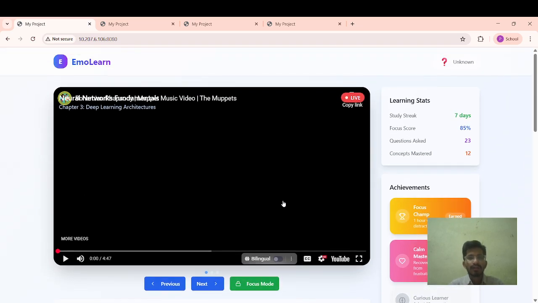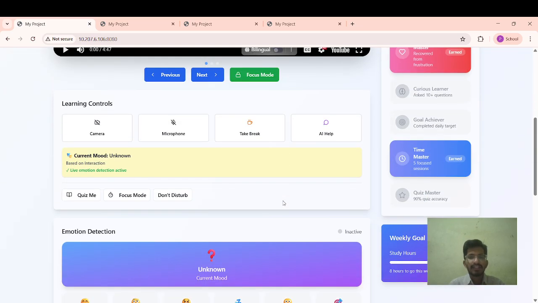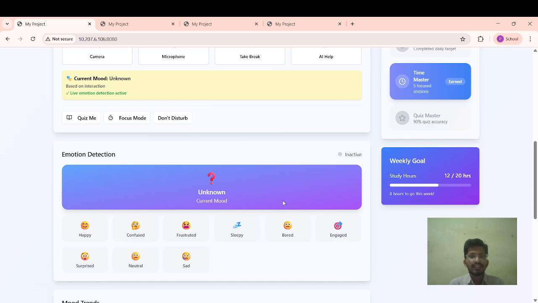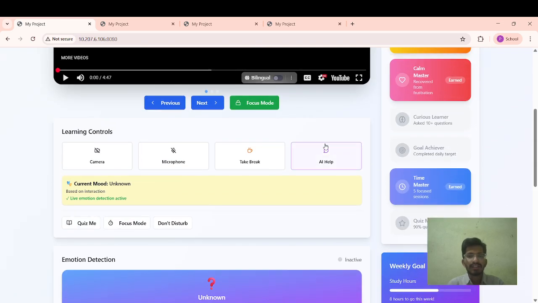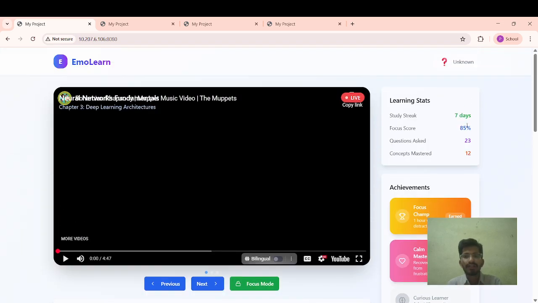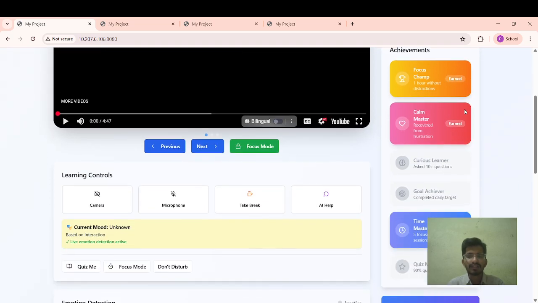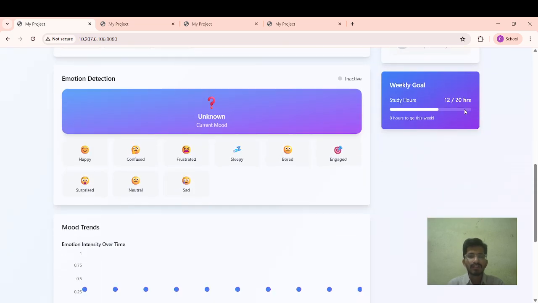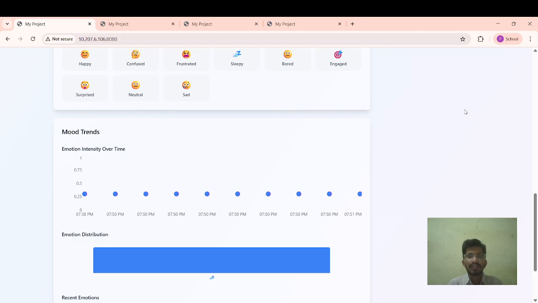So this is all about our project SenseEd. Generally, this SenseEd project's main intention is to combine the emotions through face, emotion, and through mouse, which means the gesture. So based on these three emotions combined, we are passing it through the backend using FastAPI, and we are generally analyzing it, and we are providing the reports such as learning stats, achievements, and weekly goals, emotion detection, mood trends, etc.